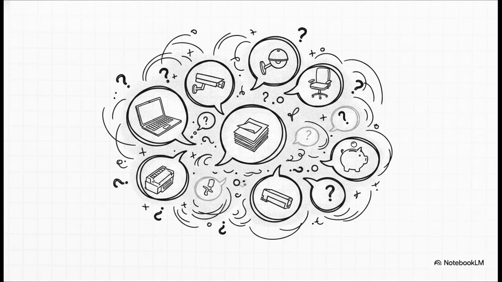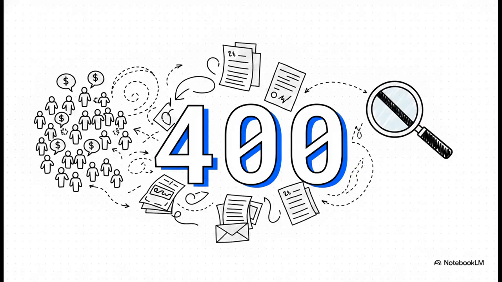Meanwhile, indirect expenses like laptops and security are often approved simply because an employee casually asked for them. These 400 indirect vendors generate a massive mountain of paperwork, but face almost zero continuous audit scrutiny.